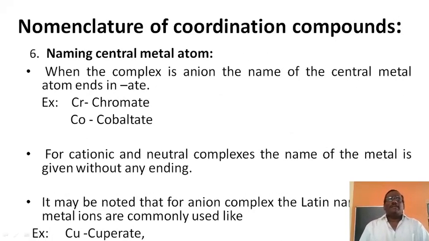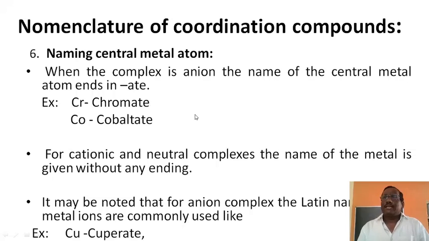After naming the ligands, we name the central metal ion. When the complex ion is an anion, the name of the central metal atom ends in -ate, as in chromate and cobaltate.